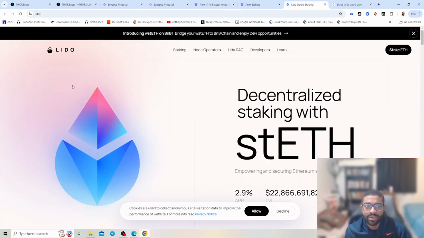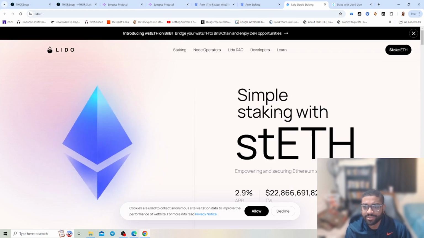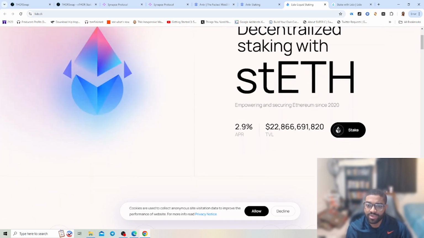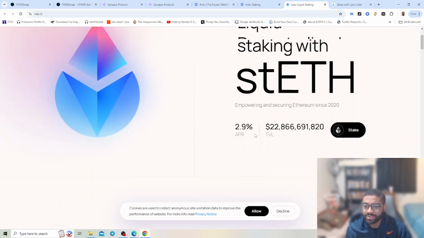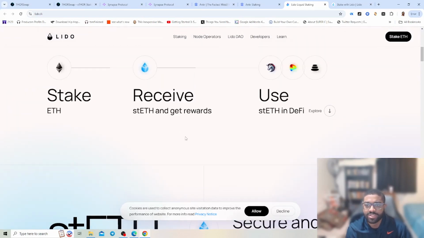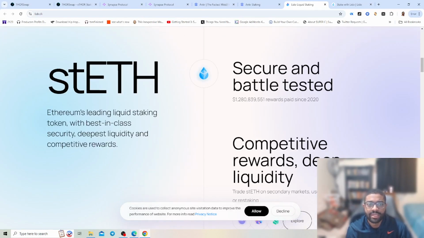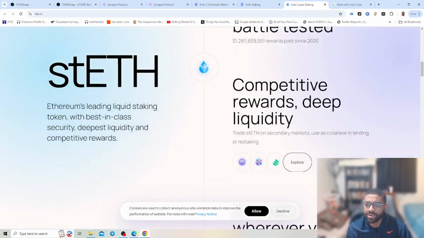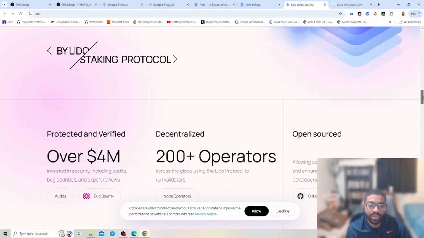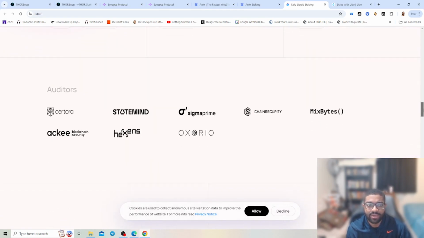And then let's get into Lido. Lido is a decentralized simple staking with stETH, empowering and securing Ethereum since 2020. So it has a 2.9% APR. You can stake your ETH, get different rewards, and just receive Ethereum's leading liquid staking token with the best in class, deepest liquidity, and competitive rewards. And then being able to get it available where you need it. It has 100 plus integrations with so many different wallets and blockchains.